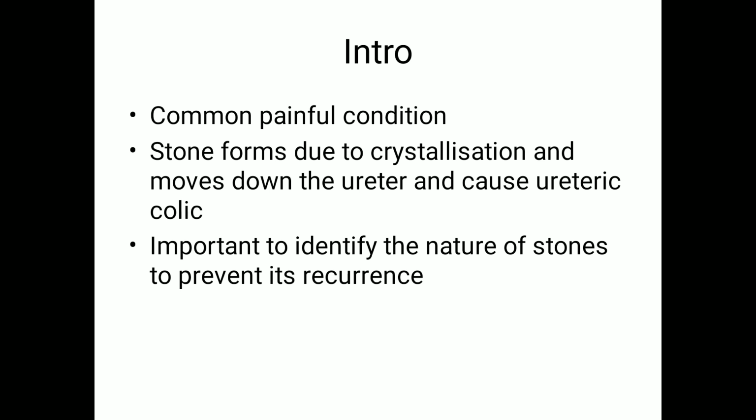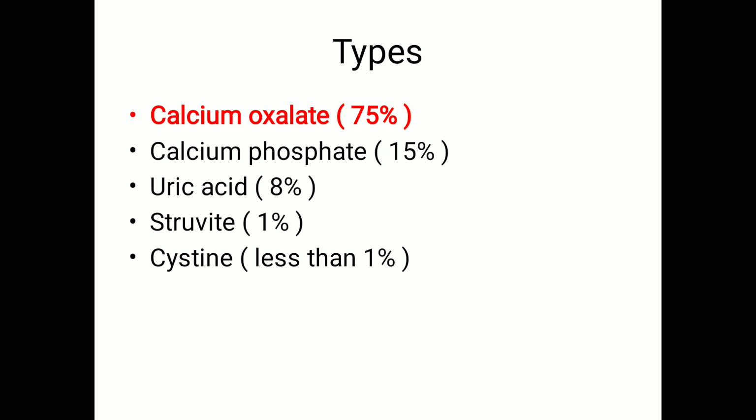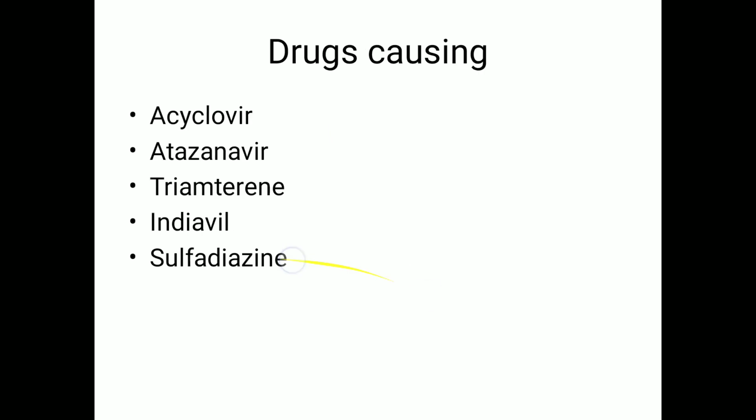The main idea is to identify the nature of the stones and to prevent its future recurrence. You have to find out the nature of stones. Coming to the types of stones, the commonest stone is calcium oxalate. It constitutes about 75% of the stones. The other stones are calcium phosphate, uric acid, struvite, and cystine stones. Cystine stones are very rare. Remember, calcium oxalate is the most common stone, accounting for 75% of the stones.